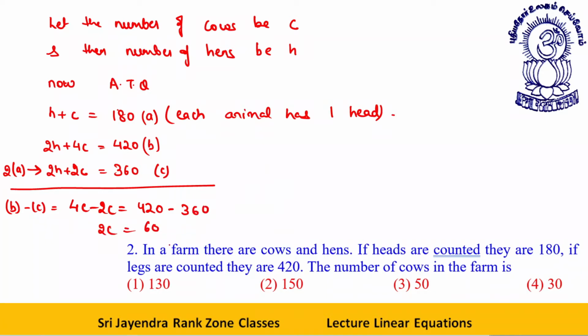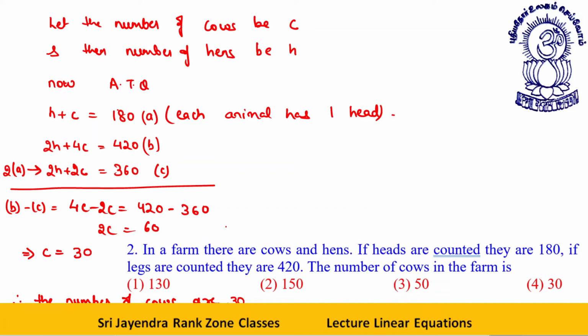This implies C is equal to 30. So the number of cows are 30. This is your answer. Clear, dear students?